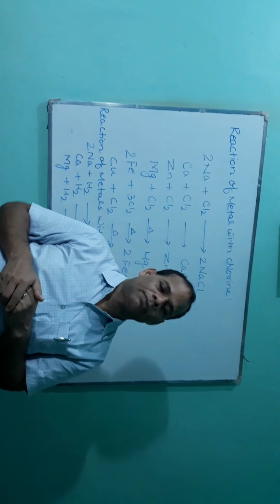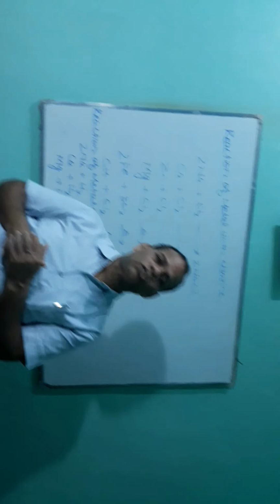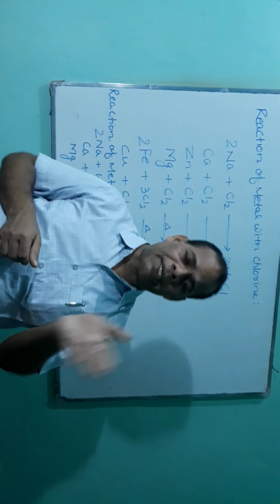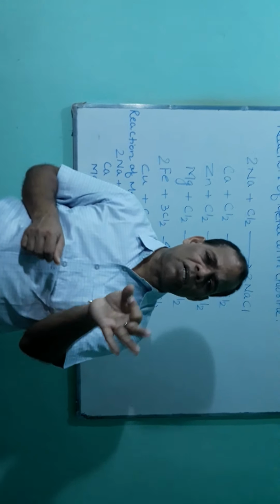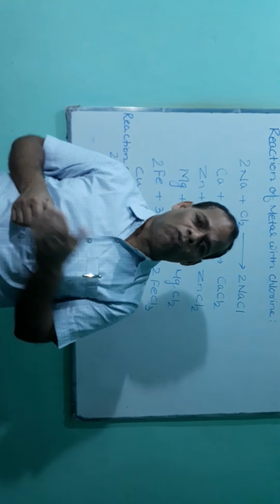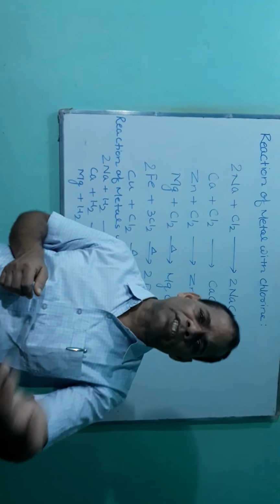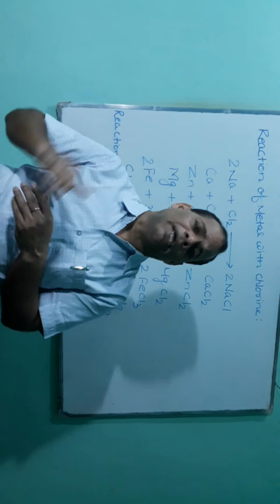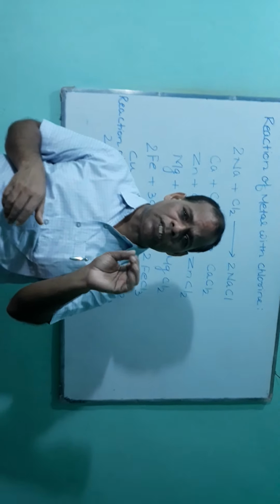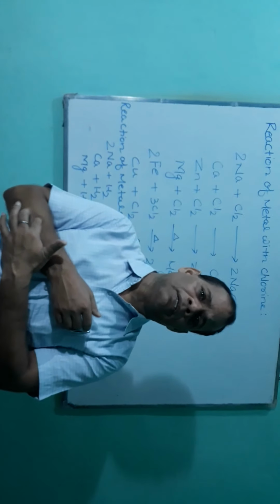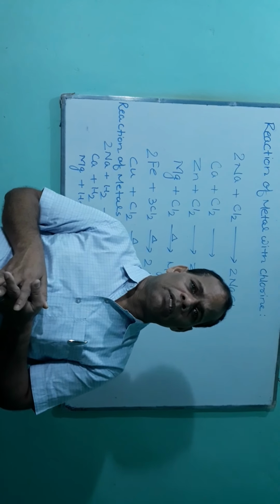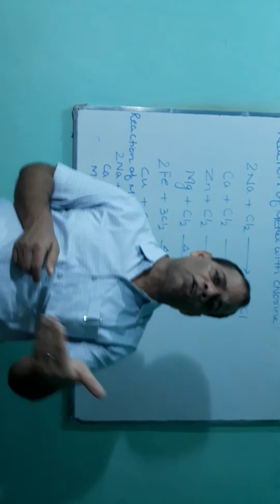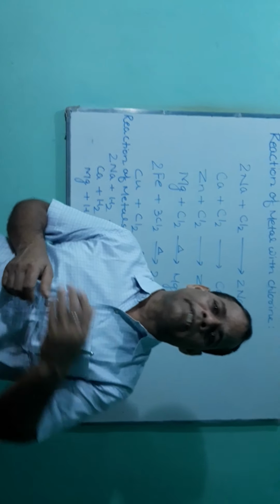But in the case of metals magnesium and manganese, when they react with dilute HNO3, they evolve hydrogen gas. Only these two metals, when they react with dilute HNO3, do not produce water; rather, evolution of hydrogen gas takes place.